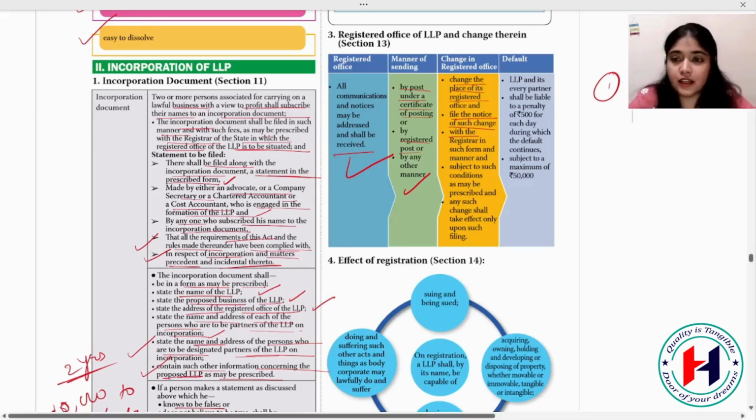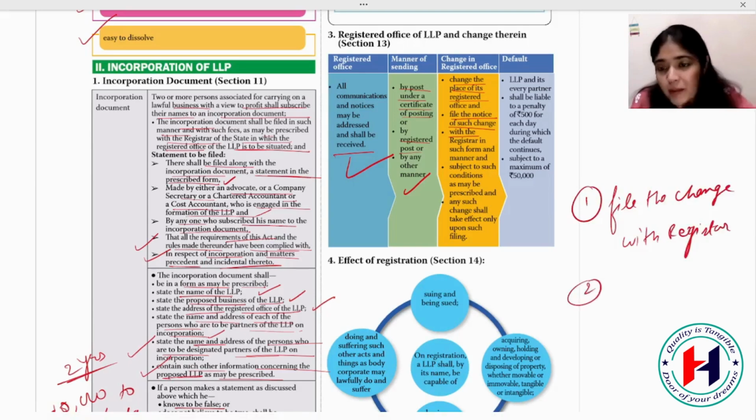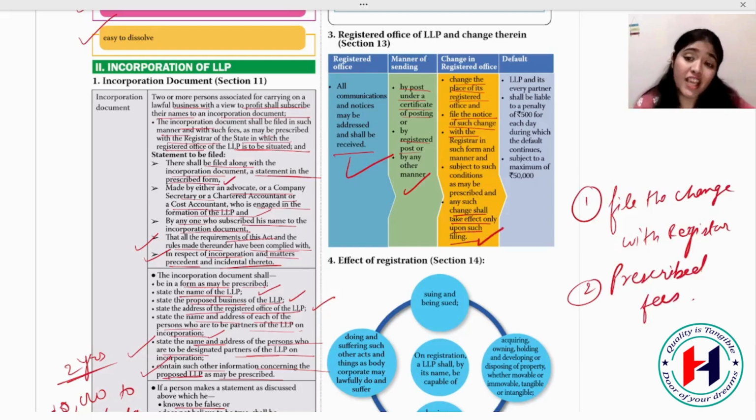Now, the first step that you do is file the change with the registrar. Then in such form and manner as they will prescribe, they will say how you have to give it, subject to conditions as may be prescribed. If they give some conditions, you have to follow them, along with the prescribed fees that you will have to pay. Any such change shall take effect only upon filing. When you file this change with the registrar, only then will your registered office place be changed.